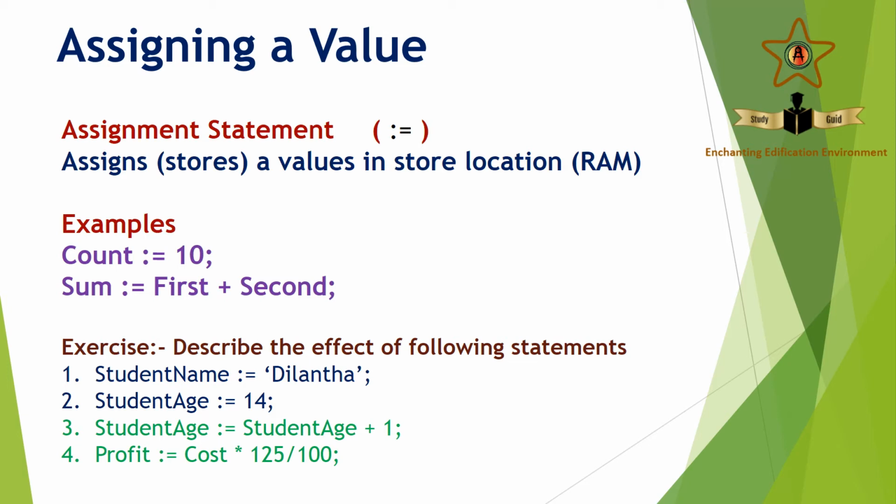Profit := cost * 125 / 100. So the cost is taken, multiplied by 125, divided by 100, and that value is stored in the location profit.